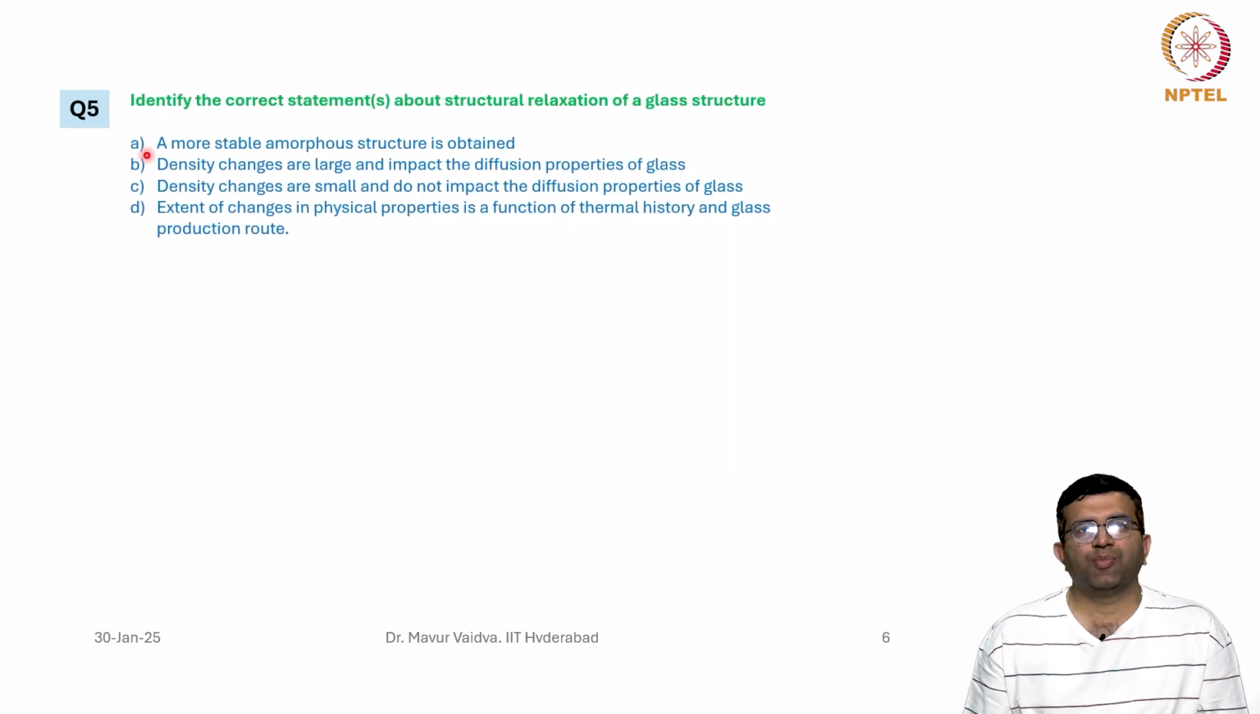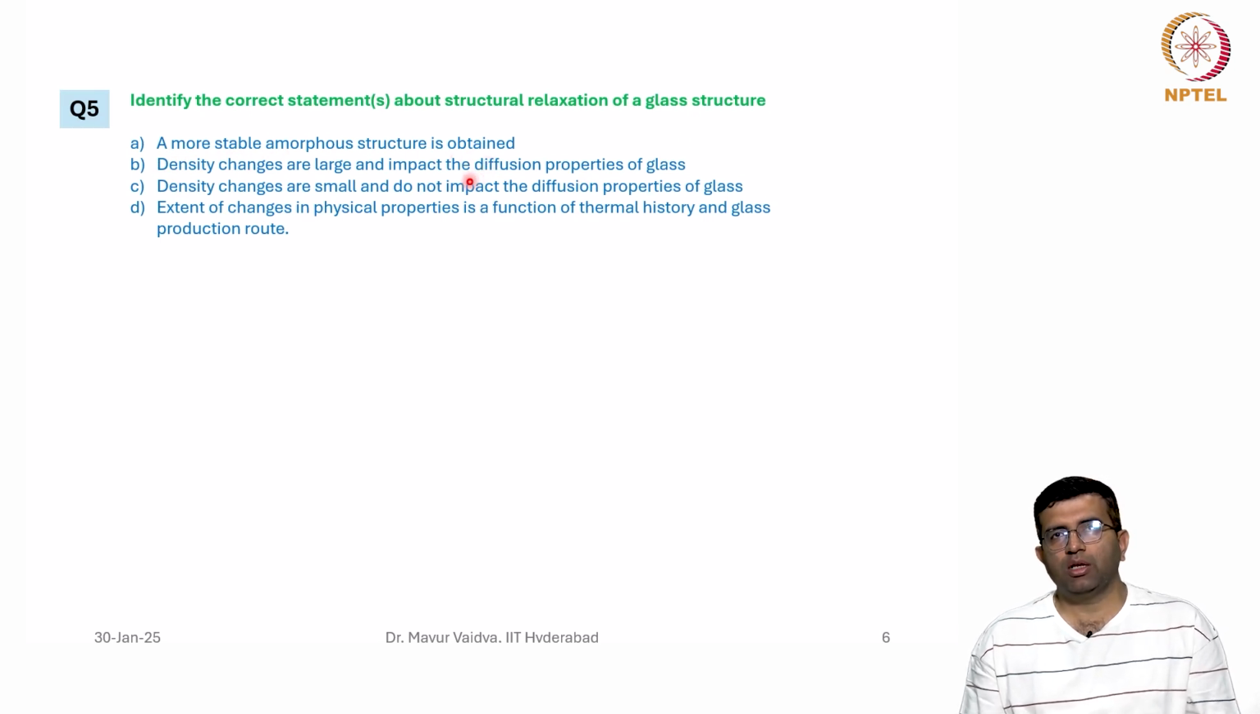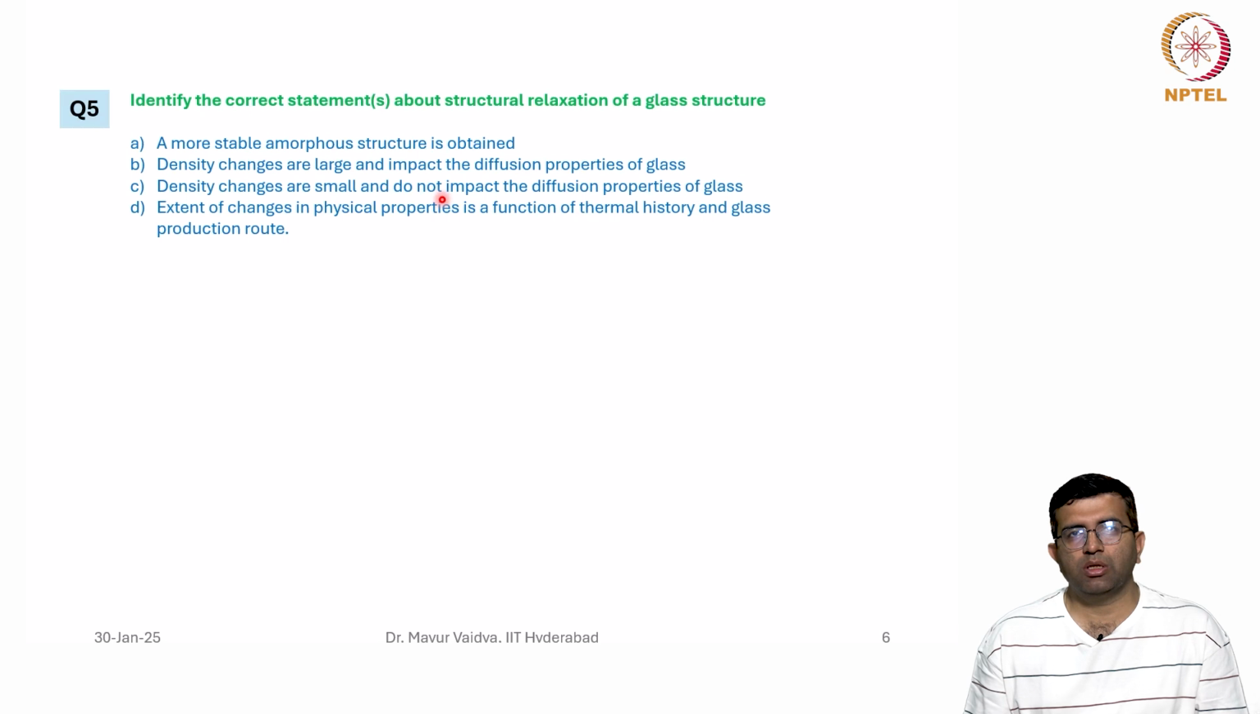Moving ahead, identify the correct statement or statements about the structural relaxation of a glass structure. Option 1: a more stable amorphous structure is obtained. This is true. When you heat the glass, a more stable structure is obtained.